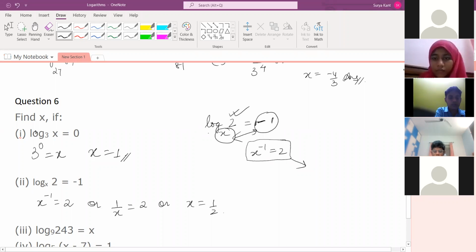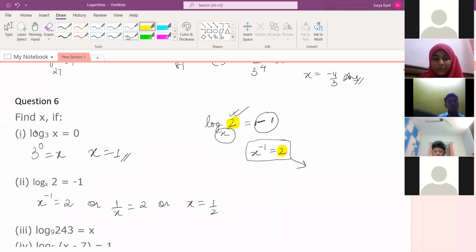Not cross multiply, base is there. In log, what base you are getting, you multiply with the right hand side. Multiply this base with RHS. Yes, okay, sir. And then the answer will come 2.